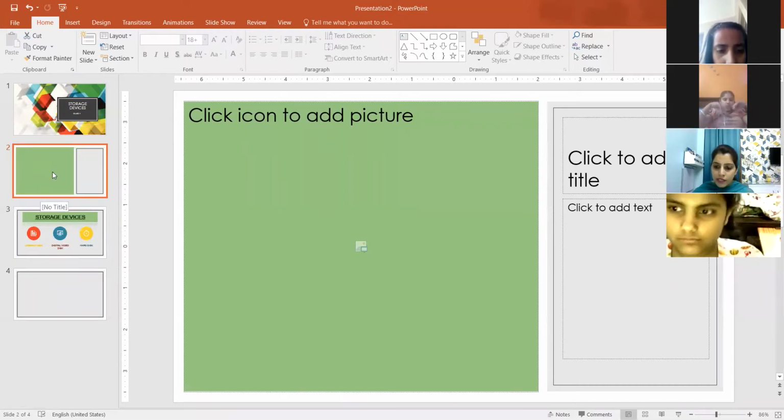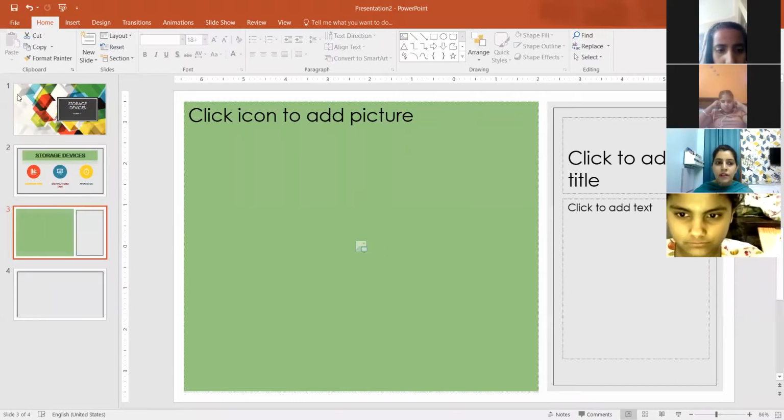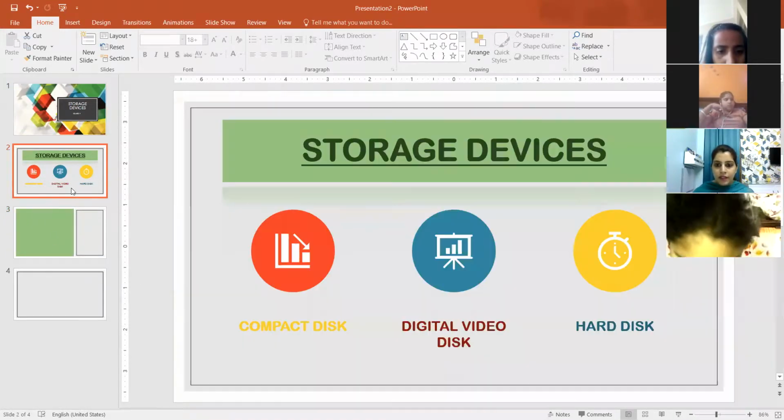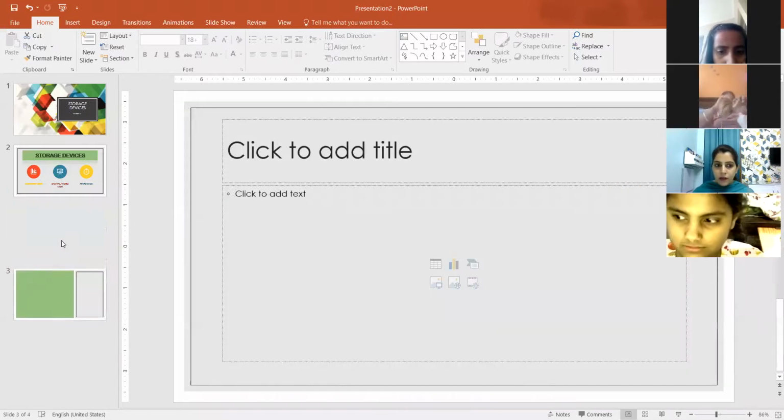You can also change it in the slide sorter view, but you can change it directly. This is a shortcut method. You can change it directly from the slides pane. So now this was the first slide, this is the second, and this one is the 3rd slide. This thing is clear. Now let it be. I'm again changing the order.